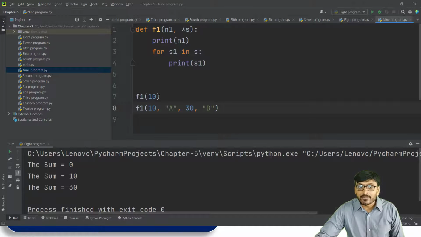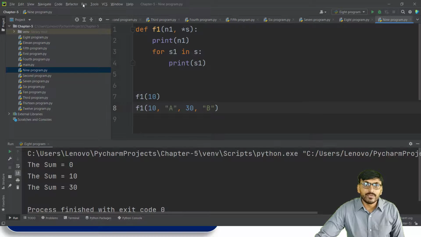So this 10 value is transferred to n1, and there is no value in star s when we call the function the first time. And when we call the function the second time, this 10 value is transferred to n1, and these 3 values, a, 30 and b, are transferred to star s. So these 3 values are the actual arguments of star s.